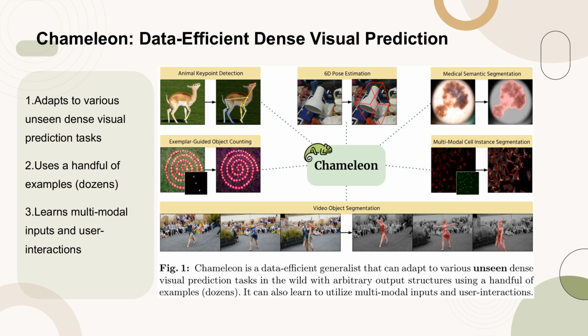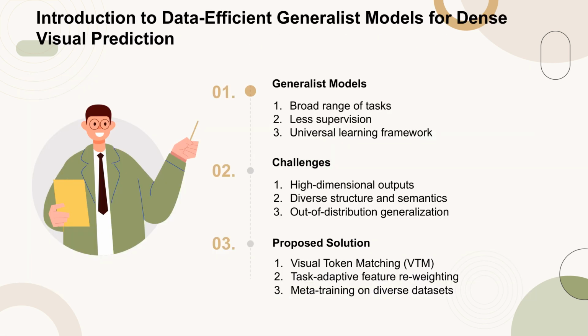Generalist models are designed to handle a wide variety of tasks with less supervision, primarily through a universal learning framework and large-scale pre-training. However, these models face significant challenges when applied to dense visual prediction tasks, which involve high-dimensional outputs with diverse structures and semantics. Existing methods often struggle with out-of-distribution tasks that have unseen output structures and semantics.